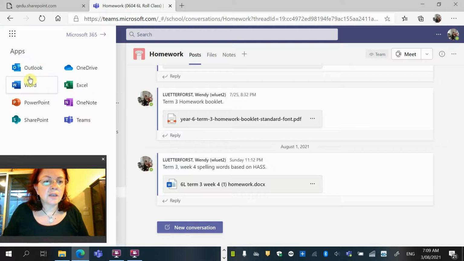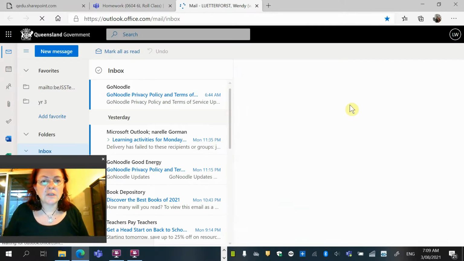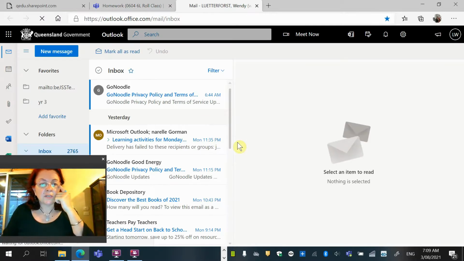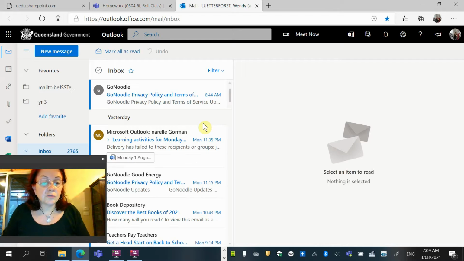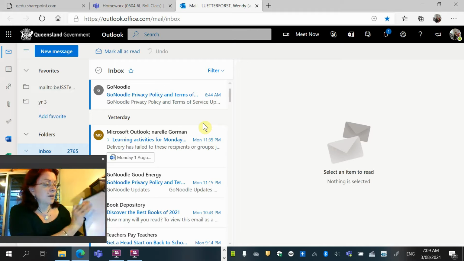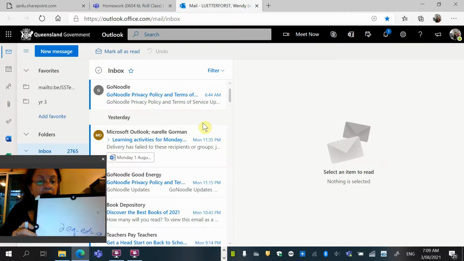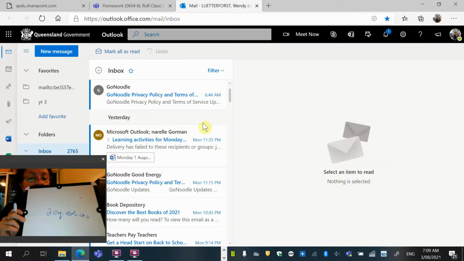First of all, I'm going to click back to Outlook, which is our email that we use. Now, to get to your email, you use your user name from school, which is the initial from your first name, and then the first 4 letters of your surname. So mine is WLUET, and then there'll be a number. And then all you do is add to that number @eq.edu.au, and that takes you to your email address.